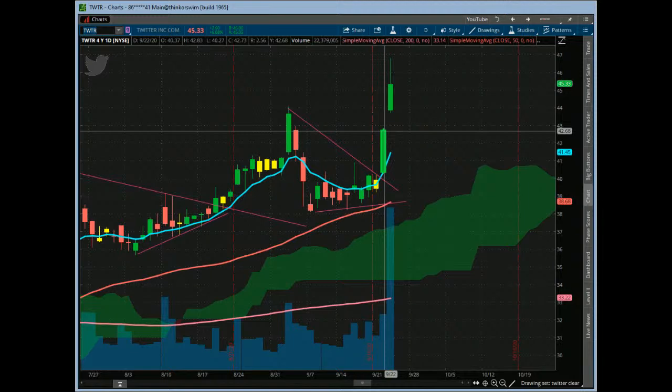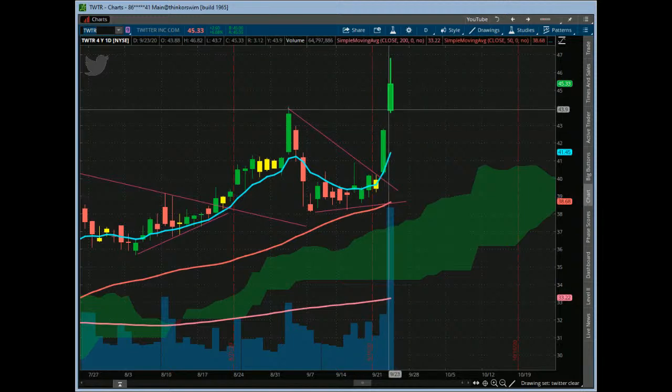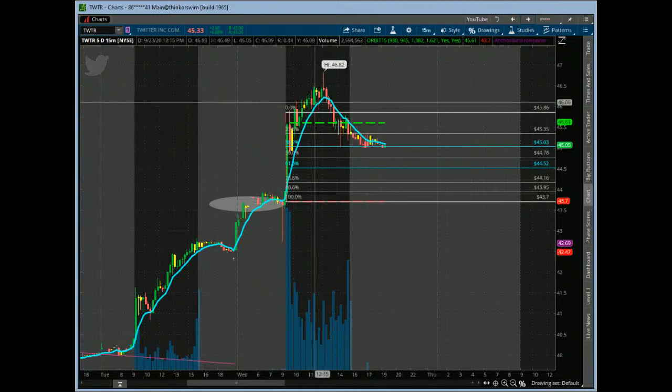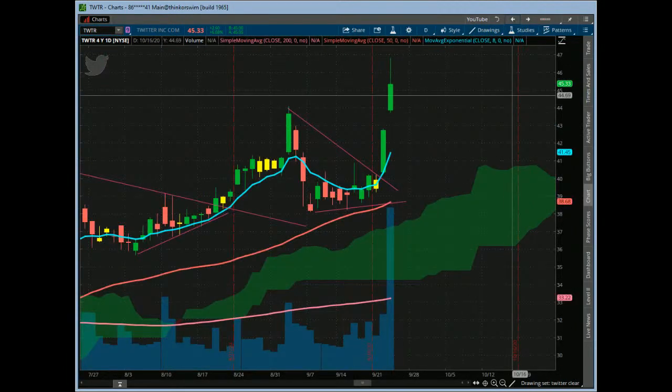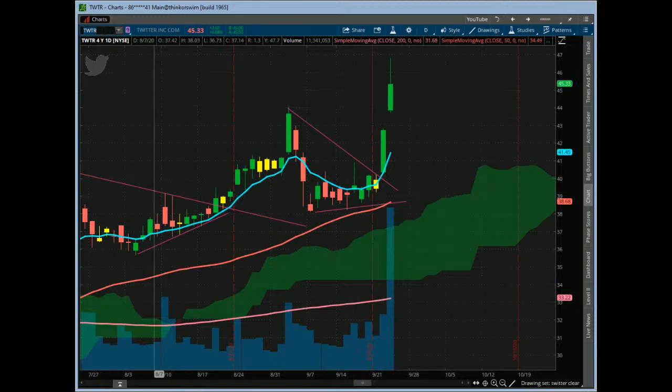Some of our members actually swung this overnight, had some runners, and did incredibly well with that gap up and a huge push today. Twitter stayed green all day. It barely budged, just drifted down later in the day, but it stayed pretty strong for the majority of the day. So I like the relative strength on Twitter. Now, it left with a big upper shadow right here, so we'll just have to see how it behaves going into tomorrow, depending how the futures behave. But again, nice relative strength on Twitter today.